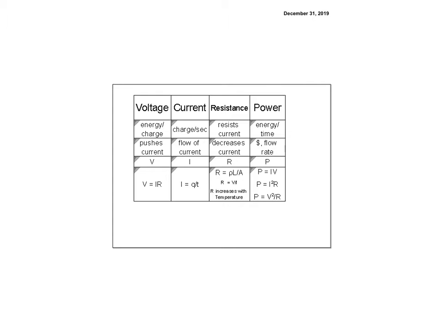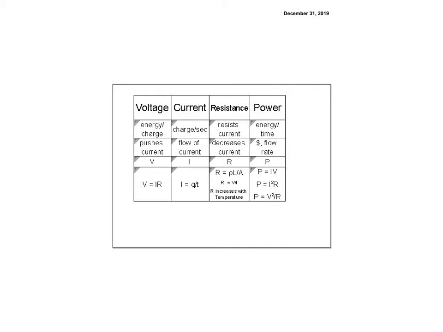And then there's lots of equations for R. R is equal to rho L over A. So think of it like a straw. The longer the straw, the more the resistance. The bigger the area, the less the resistance. The rho is resistivity. R is, of course, equal to V over I. And R increases with temperature. There is an equation for that, but you just need to understand that for the most part, if something gets hotter, the resistance increases.